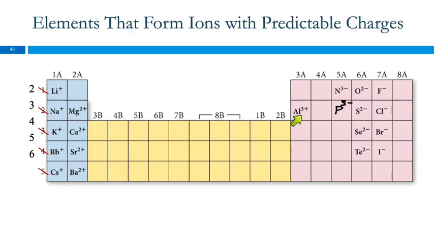Over here, aluminum will lose 3 electrons because it's still harder to gain 5 than to lose 3. And then we see for group 4 here, we're not listing any predictable ions. Those guys are right in the middle. It's like I have to gain 4 electrons or lose 4 electrons. Either way, it's just too hard, so I'm not going to do it. They don't form ions for the most part. They do other things to become like the noble gases, but they don't form ions.